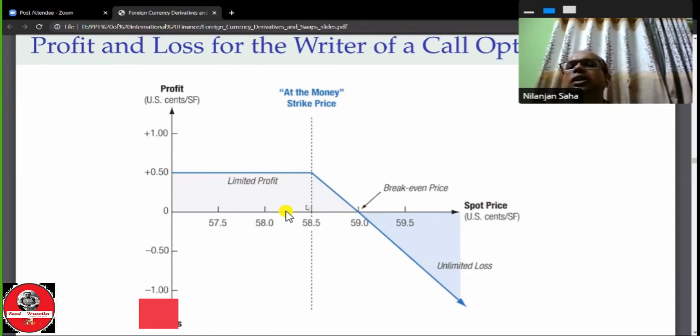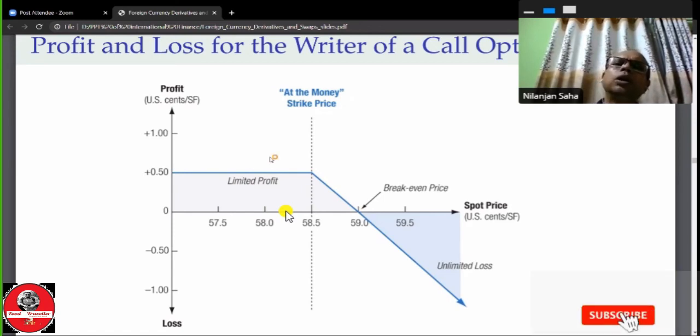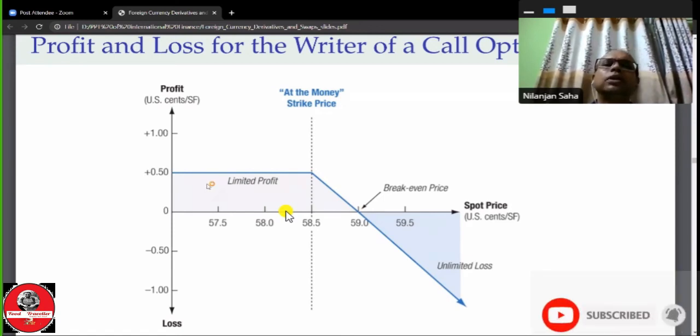But if the option is not exercised, that means if the spot price is less than the strike price, normally the holder does not exercise the option. But in this case the writer has a profit. The writer holds all the premium as a profit. Therefore, there is a limited profit of 50 cents.